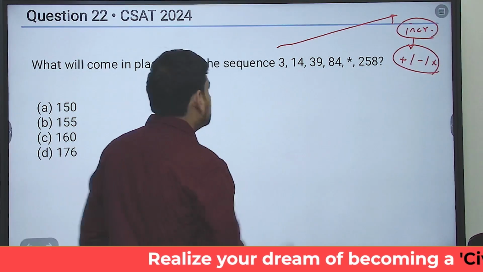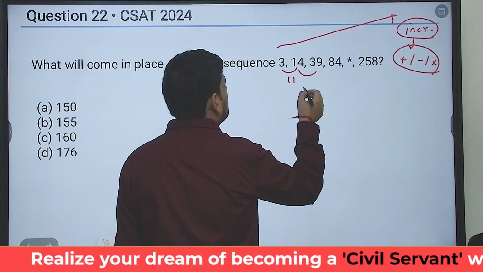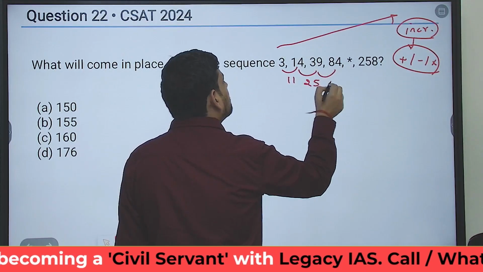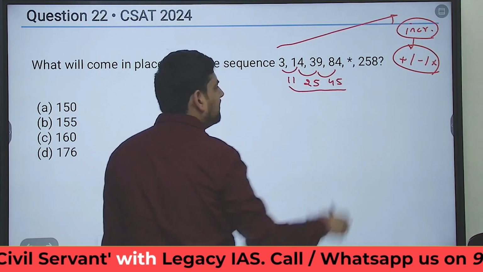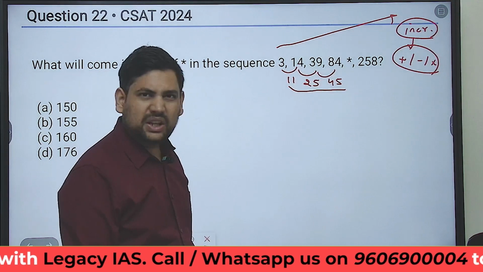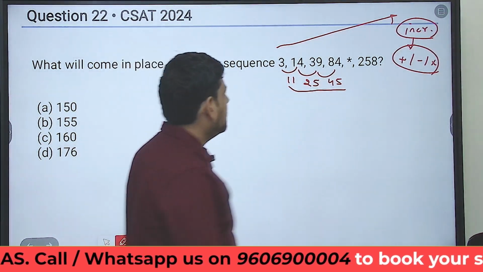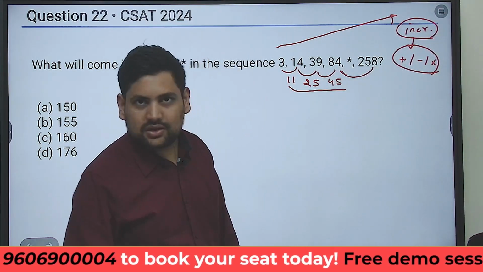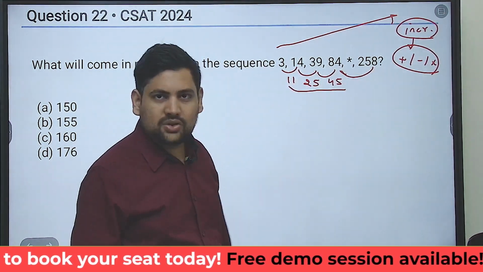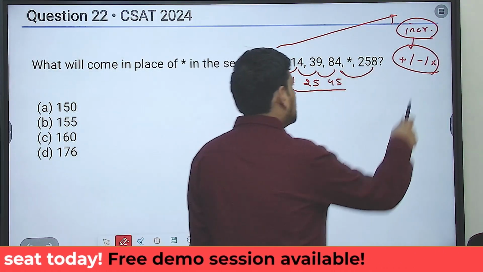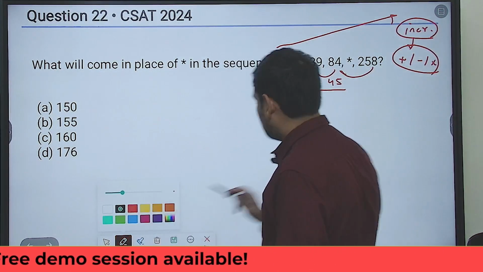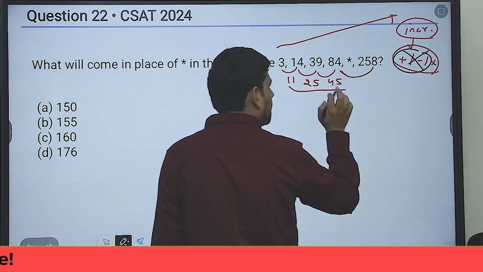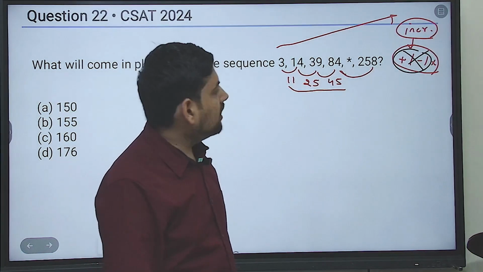Now if it is increasing like this, 3, 14, 39, 84, 258, let's see the difference between them. The difference is 11, then 25, then 45. Is it making much sense to you? 11, 25, 45? No, it is changing very drastically. Suddenly it is reaching 258, very large numbers. So the difference is not proper, it is changing very drastically. That means I can cancel this out, this is not a plus minus series. Then the only option, if it has to be solved like this, is multiplication.